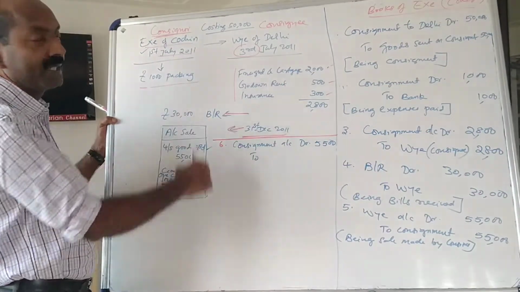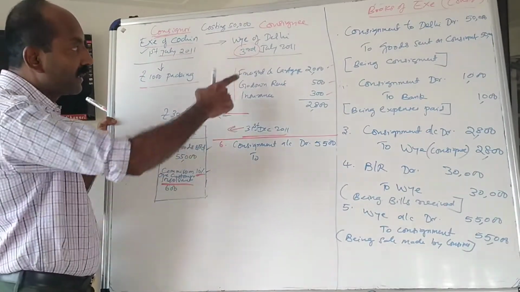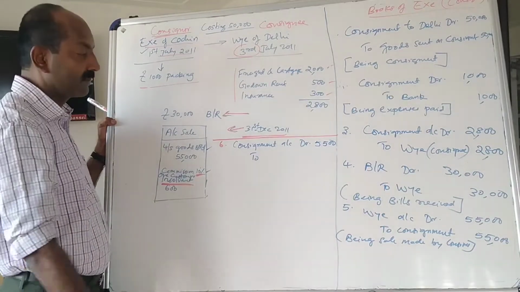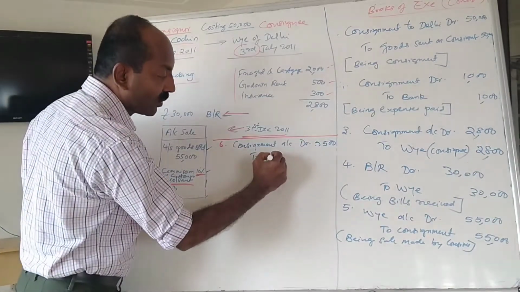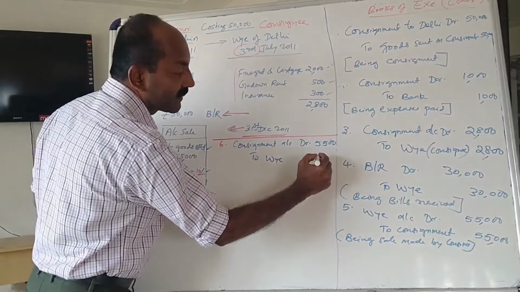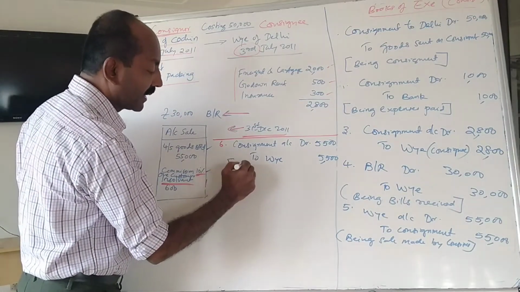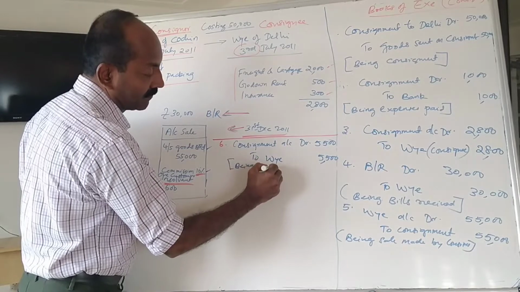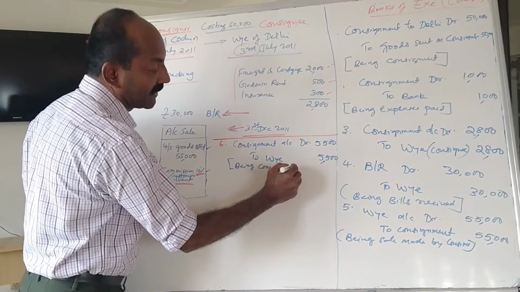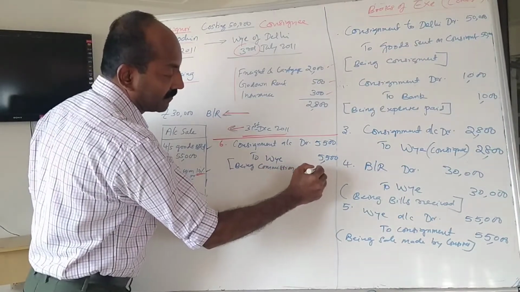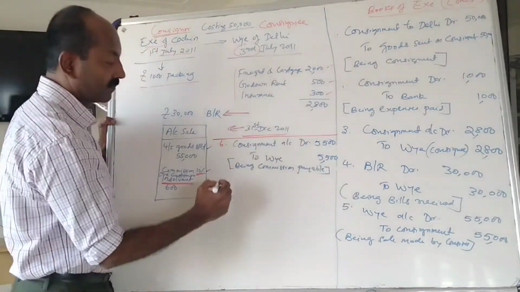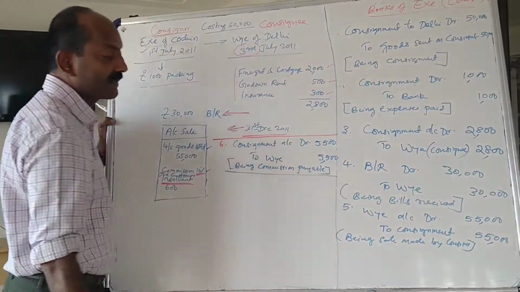Commission is payable to Y. So Y becomes credited to the extent of commission. So consignment account debtor to Y account, it is 5,500. What is the entry? Being commission payable.